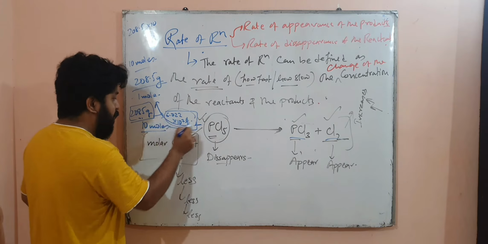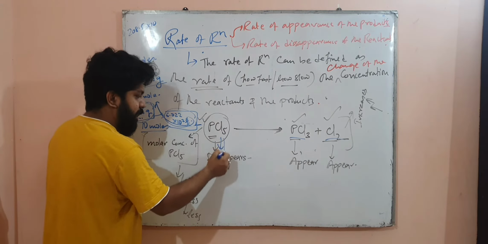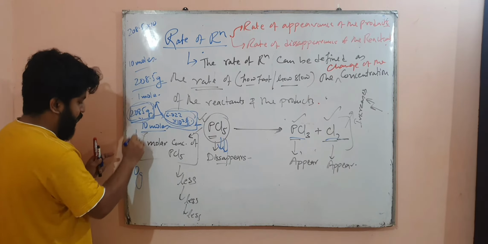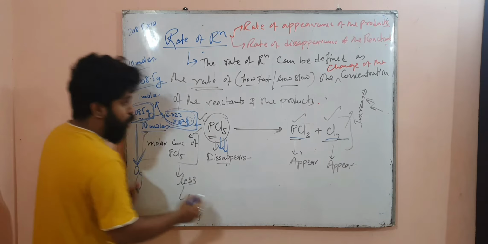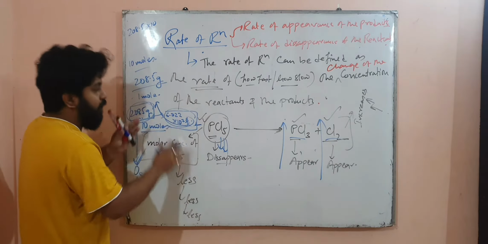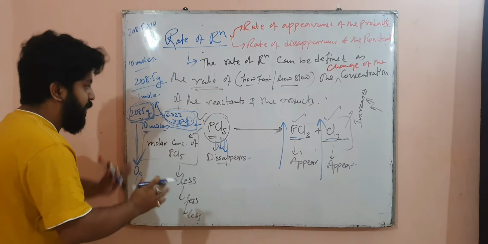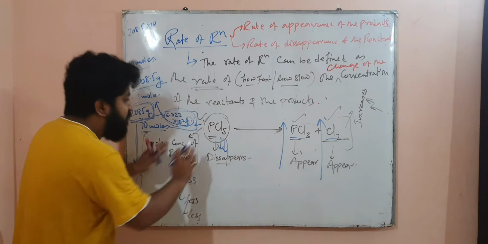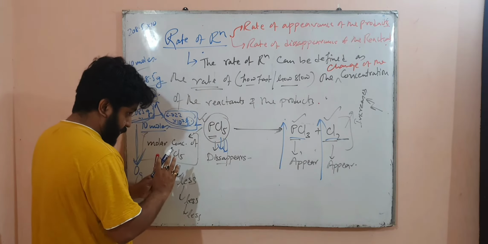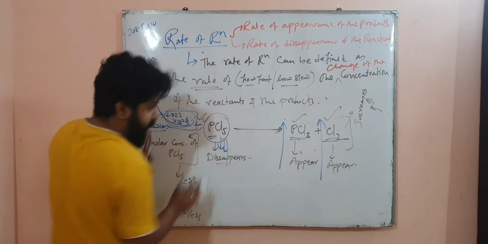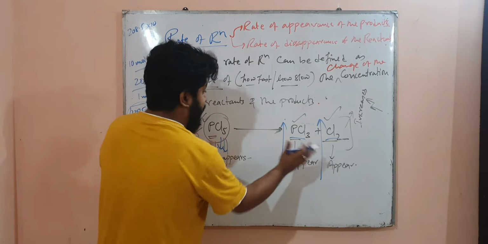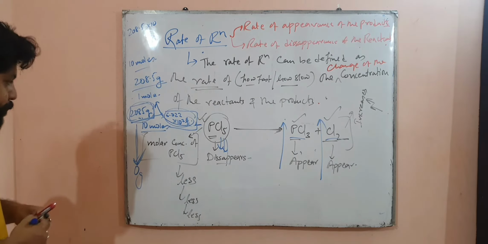The second molecule also, and so that many molecules, that is that many grams of PCl5, will slowly decrease to 0 grams, right. From 2085 grams it will slowly decrease to 0 grams and these will keep increasing. So it will disappear and it will disappear. Now the question is how fast it is disappearing. Is it disappearing very fast, or is it disappearing slow, or is it disappearing faster than any other reaction in comparison to it? So you need a mathematical thing to measure it. So how can you do it?